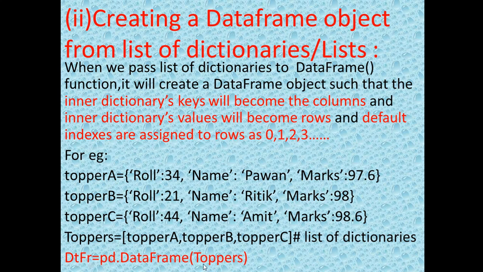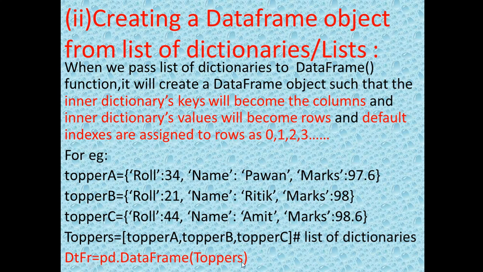I passed toppers, the list, as an argument to the DataFrame function. DTFR is the name of the data frame, and with pd.DataFrame(toppers), through this script, we are creating the data frame. The argument passed here is a list of dictionaries.